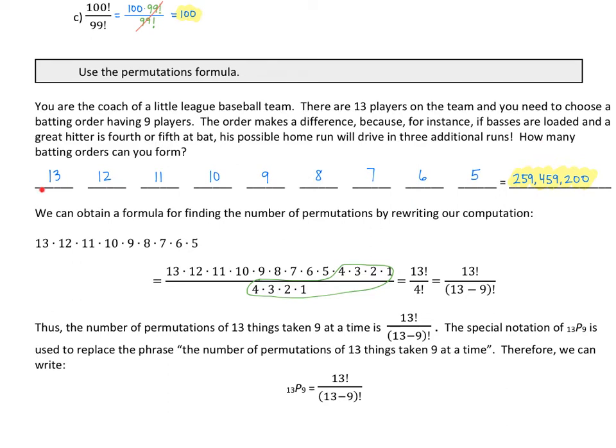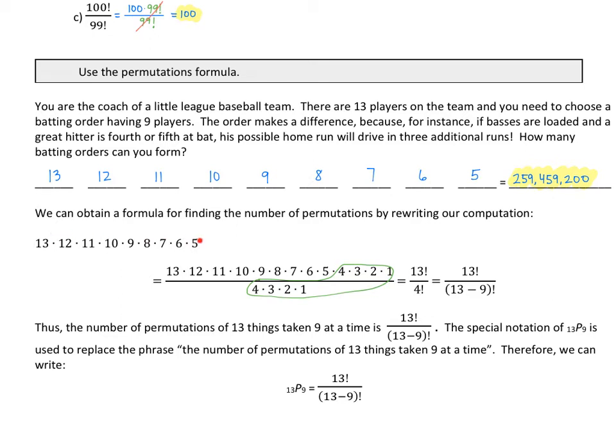So first, I have 9 spots to fill. So I have 9 blanks, okay? The first blank, I have 13 players to choose from. After he bats or she bats, now I only have 12 to choose from for spot number 2. Then 11, then 10, 9, 8, 7, 6, 5. Okay? Remember, I only have 9 spots to fill. So I go ahead, I multiply through, and we get a really big answer of all the different ways you can create a batting order.